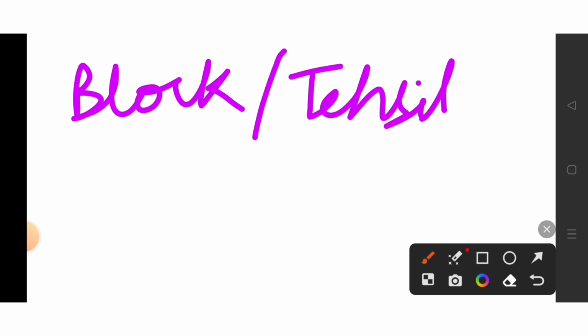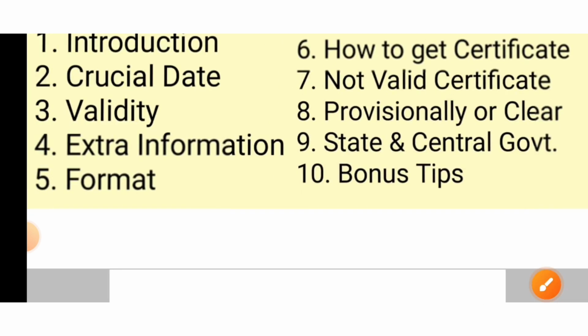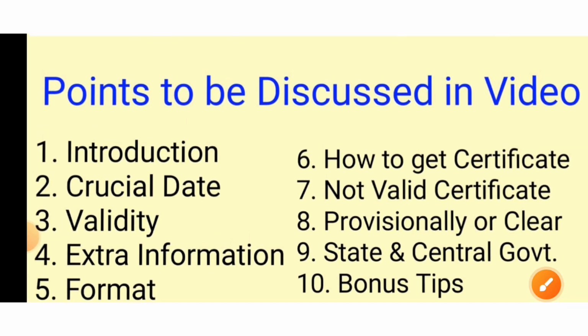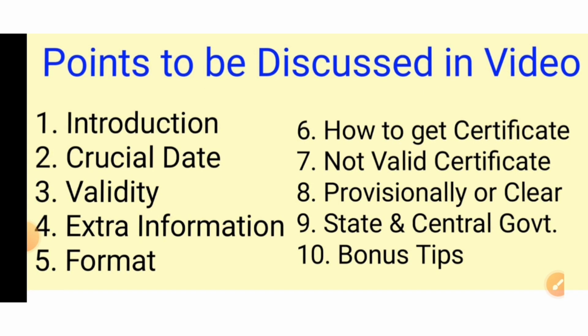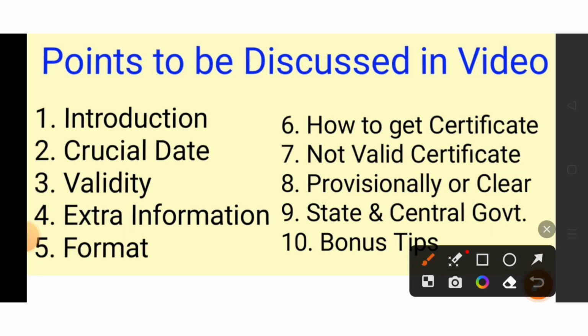For example, if you belong to Maharashtra, then you can type in Google EWS certificate in Maharashtra. Then you can get a few videos on YouTube or Google about the full procedure. You might get some information from there also. So you can apply online or offline, and then you can get the certificate.